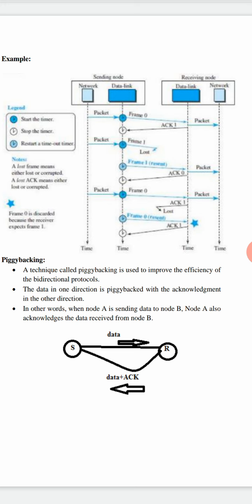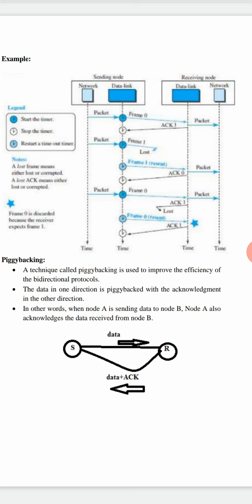This is all about the protocols of data link layer. Once more we'll have the discussion. There are mainly two protocols of the data link layer, simple protocol and the second one is stop and wait protocol. Simple protocol does not involve error control and flow control, but stop and wait protocol is concerned with error control and flow control. In the simple protocol, sender node cannot send a frame until it receives the packet from the network layer, and receiver node cannot deliver the packet to the network layer until the frame arrives.